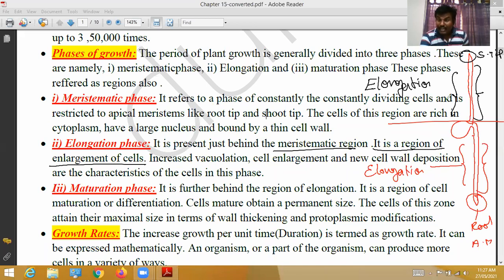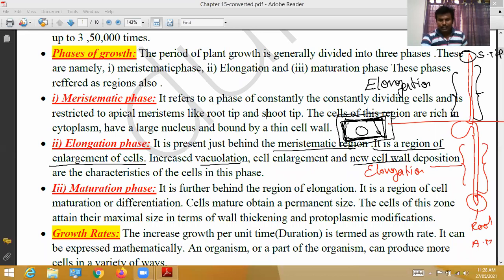So there is every cell enlargement, elongation, and increased vacuolation. Every cell contains a nucleus, and this nucleus pushes the vacuole aside. Vacuolation is nothing but vacuole formation. Cell enlargement automatically happens, and new cell wall deposition is a characteristic of the cell. The old cell wall matures and again a new cell wall is formed.